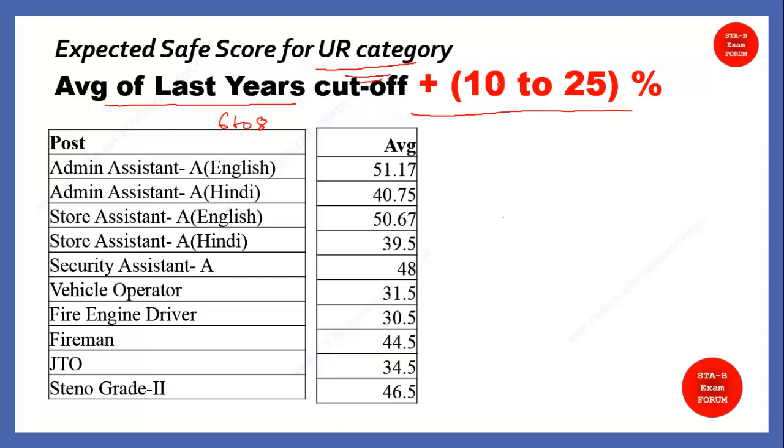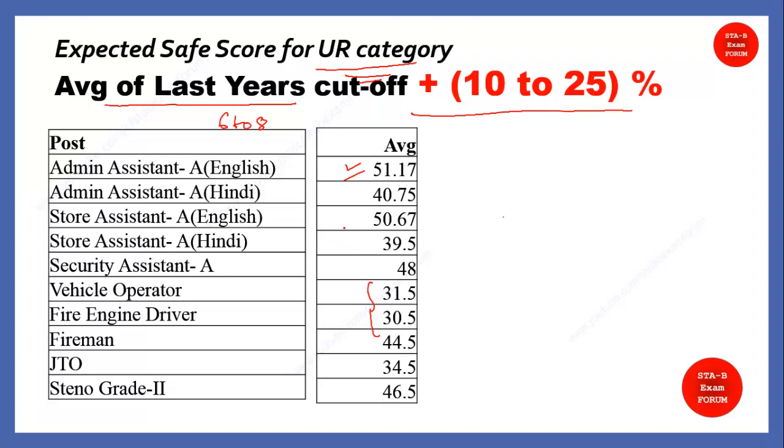So the average which I have calculated from the previous slide, I got this average for all these posts. As you can see, for vehicle operator it is very less, and for fire engine driver it is very less. So this time it will definitely be more than these cutoff marks. And if you see, the maximum is 51.17, that is for admin assistant A English.